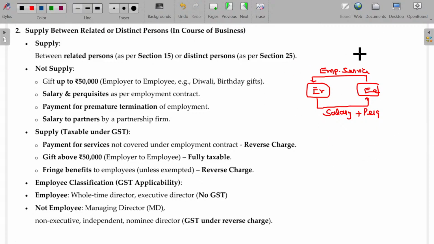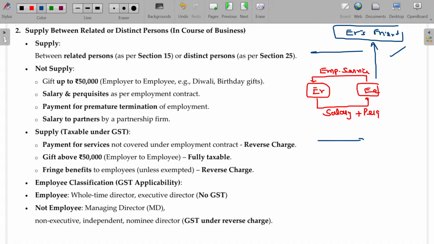Or the employer requested the employee to do the same service for the employer's friend. Go and do the same activity on the holidays for my friend's home or his own business, and I'll pay some extra. This one will also be considered as falling under supply. As per the terms of employment, whatever services are performed by the employee for the employer, for that he gets salary or perquisites, which will not come under supply. Apart from that, everything will be supply.